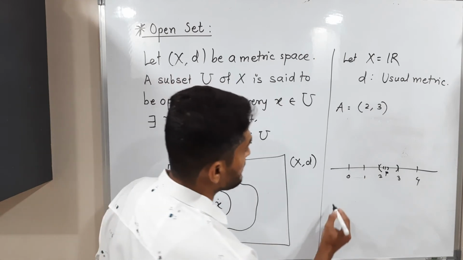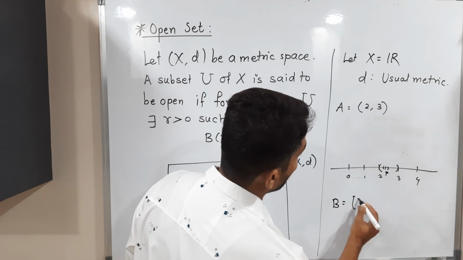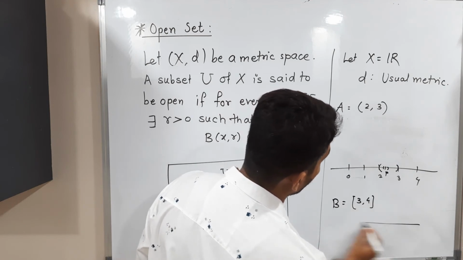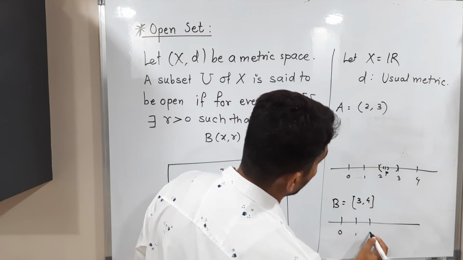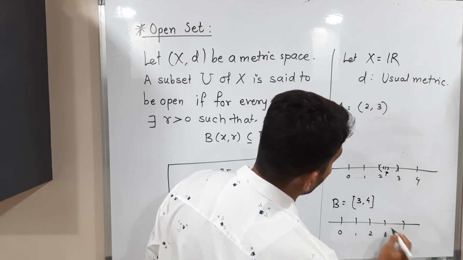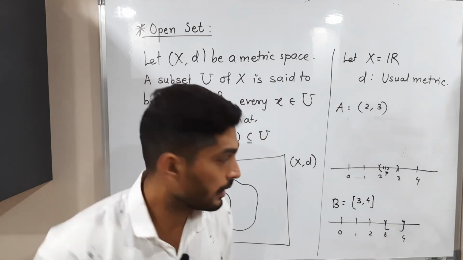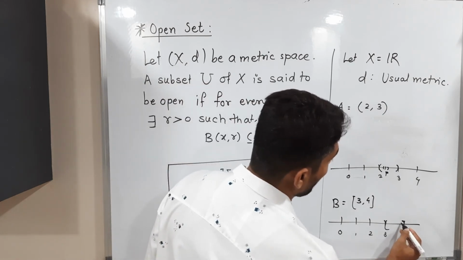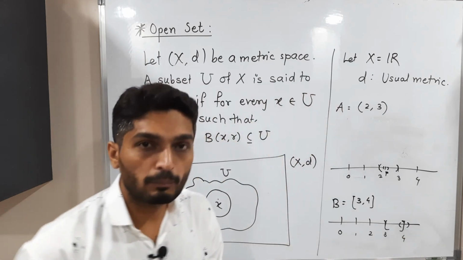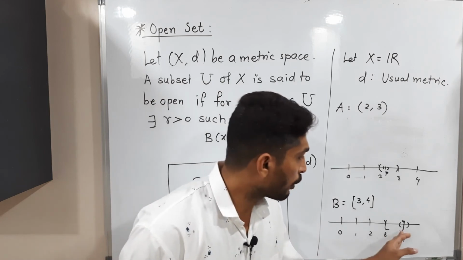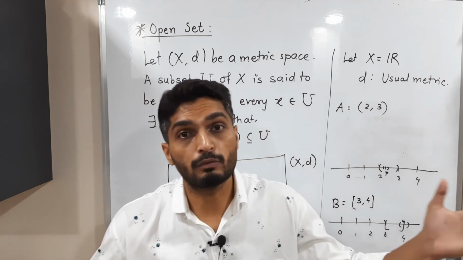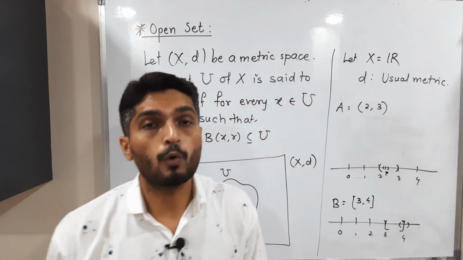But if I consider a set like B is equal to the closed interval [3, 4], 0, 1, 2, 3, 4, so 3 and 4 are included here since this is a closed set. If I consider 4 here and try to draw any open ball around it, some part of the ball will go outside the set [3, 4]. Therefore it will not be an open set.